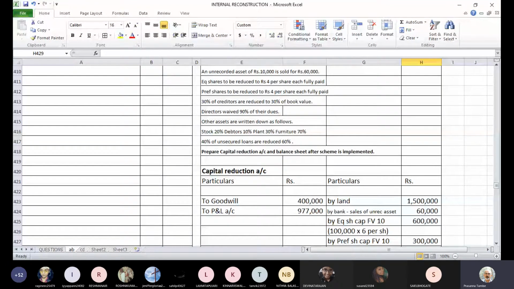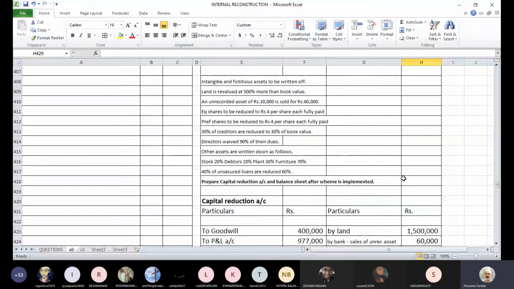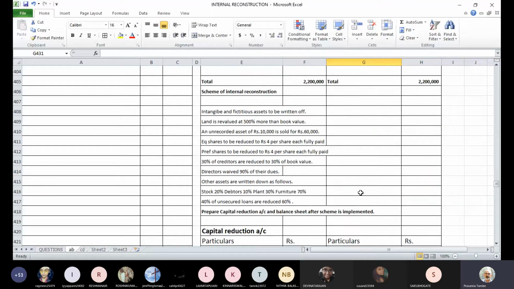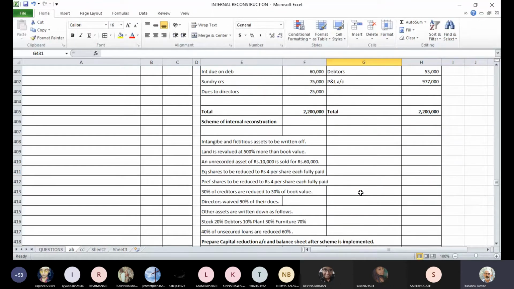How much will be the actual discount provided by creditors? Is it not 70%? Is it not 70% discount? It's actually 70% discount. So by calculation, see, originally we have creditors of 75,000.